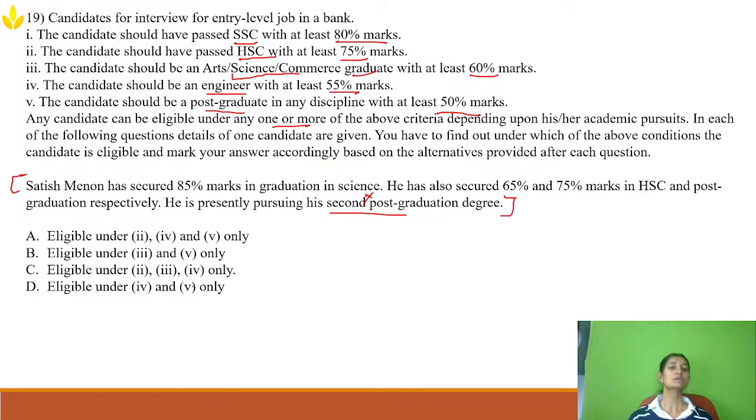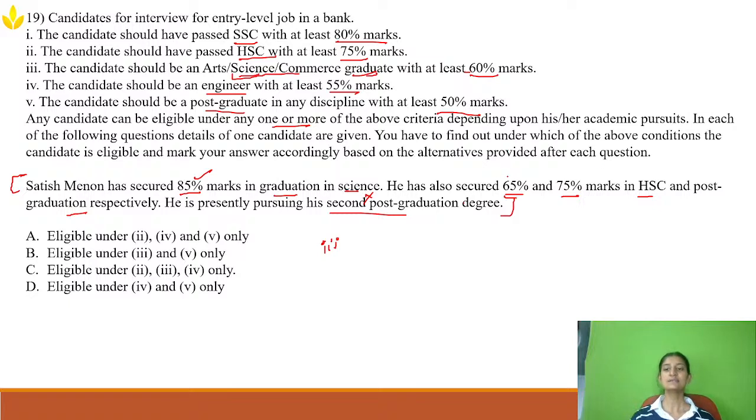Now, what are they telling? Satish Menon is a guy who has secured 85% marks in graduation in science. So here, science graduate 60%. He has scored 85. So in this statement, is he eligible? Yes. So from the third statement, he is eligible. Now read the next line. He has also secured 65 and 75 in HSC and post graduation.